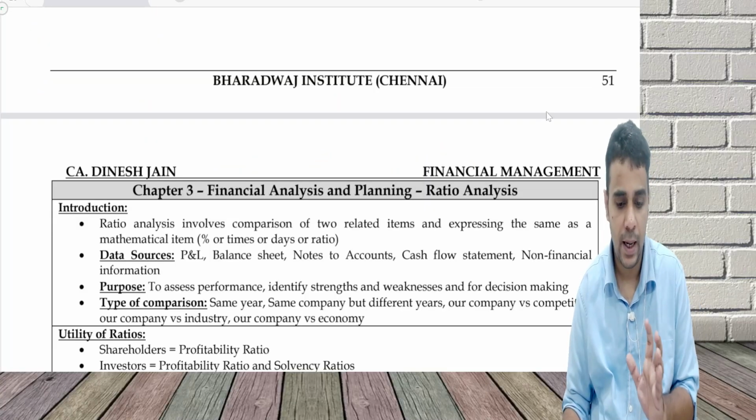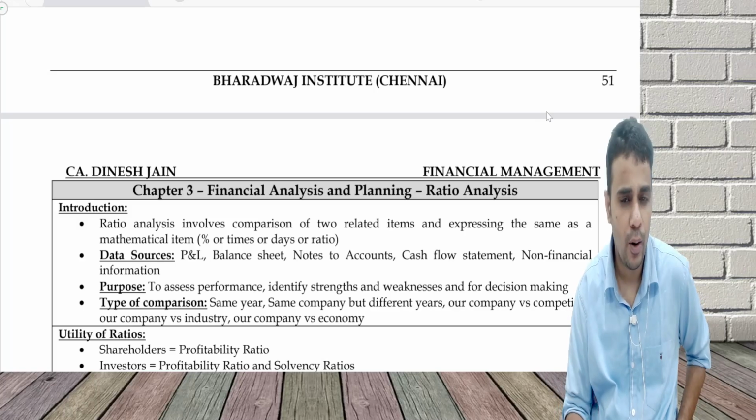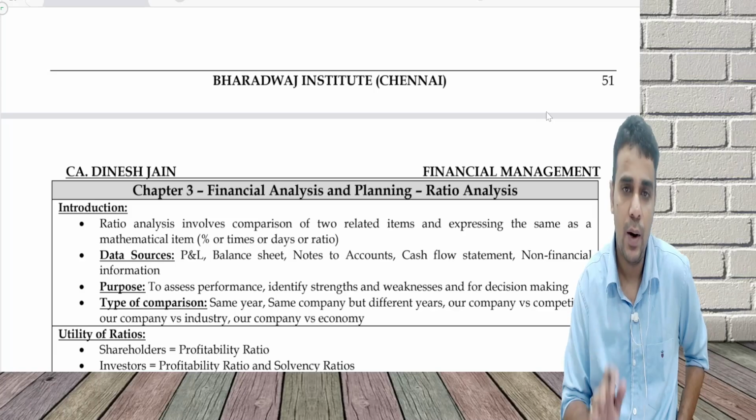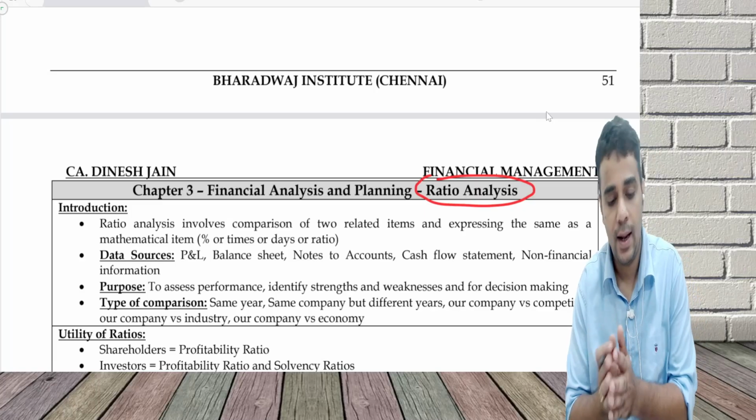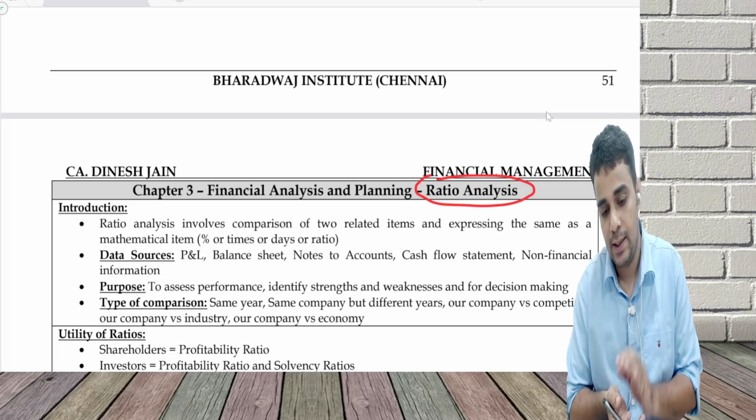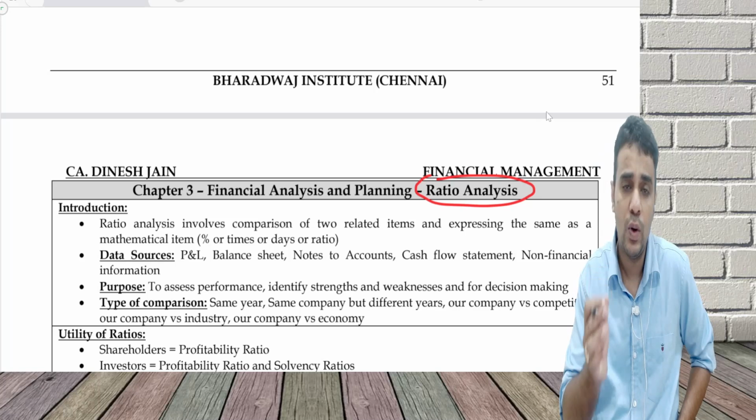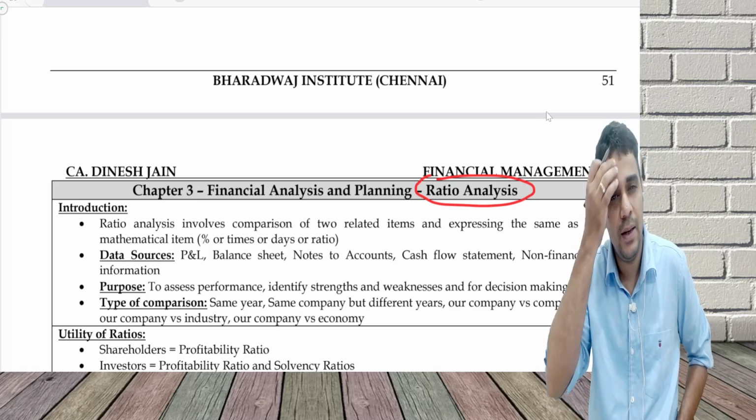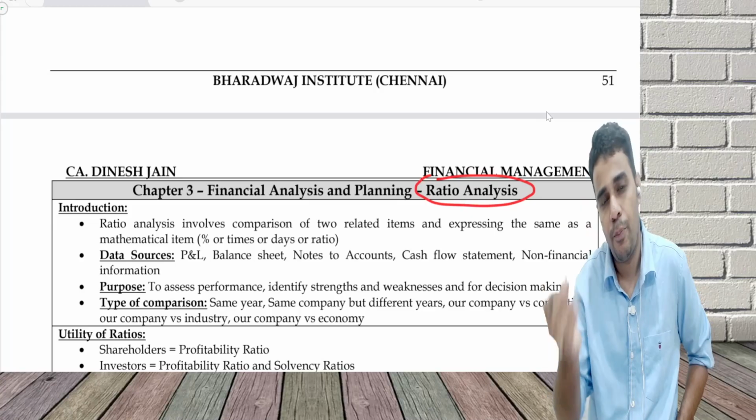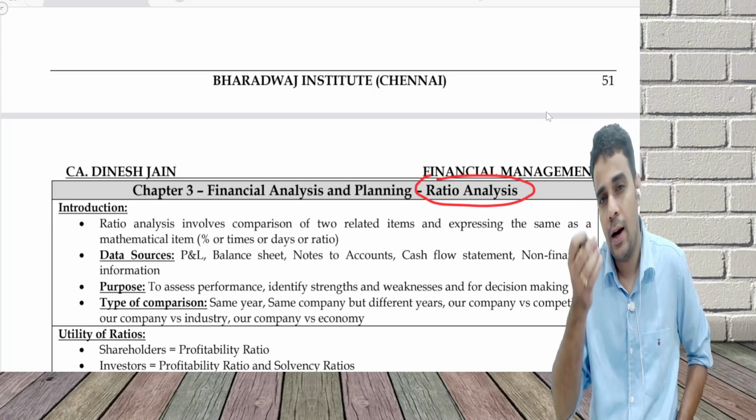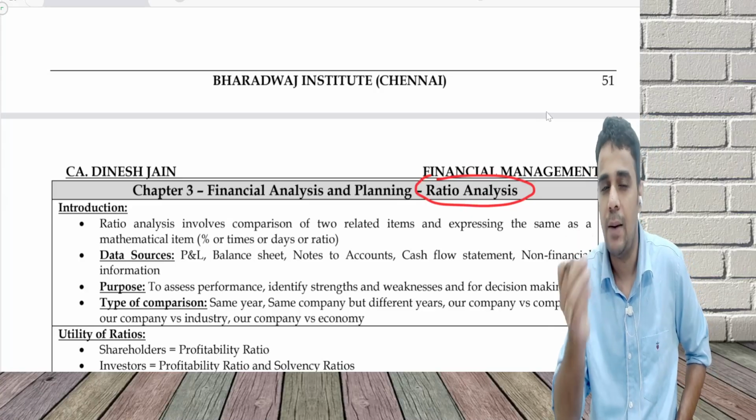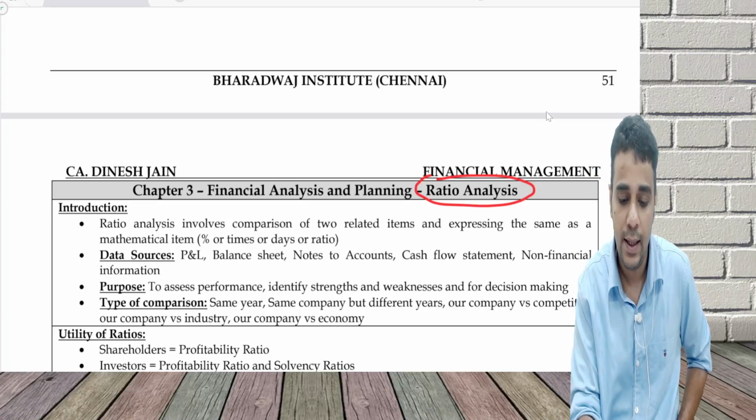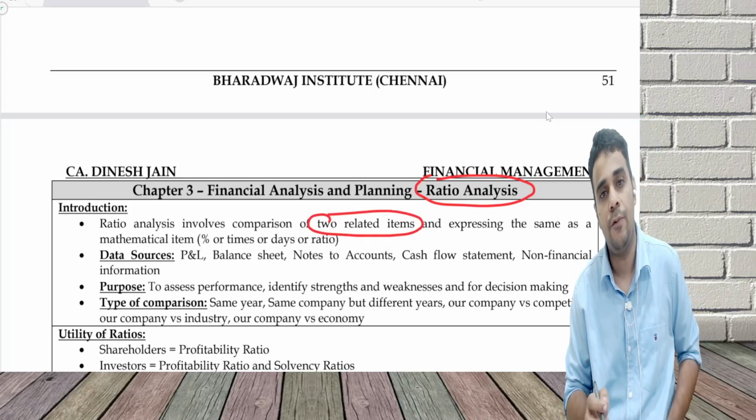Okay, we move to chapter 3, not a very important chapter from a theory discussion point of view, but still I'll do it. Ratio analysis, also technically called financial analysis. Ratio analysis is basically going to do a comparison of two related items. The items can be related like sales, profit, net profit margin, or current asset, current liability, current ratio. They are related in some manner. Two related items. These related items can come from the P&L.